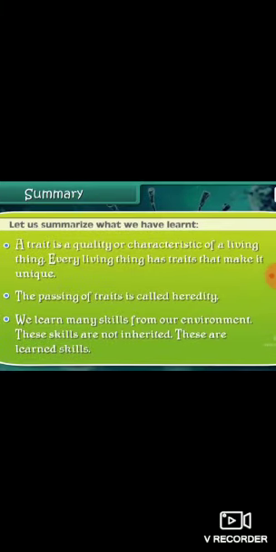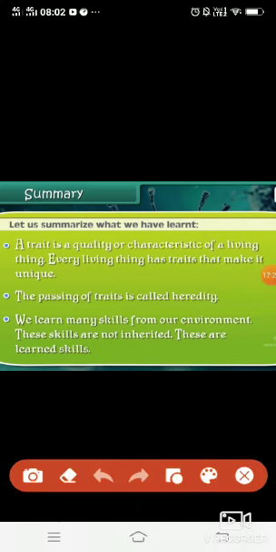Now the summary. You can see the picture of a virus looking like coronavirus. All viruses have the same type of structure. When you go to higher classes, you will read about that. So, summary: a trait is a quality or character of a living thing.